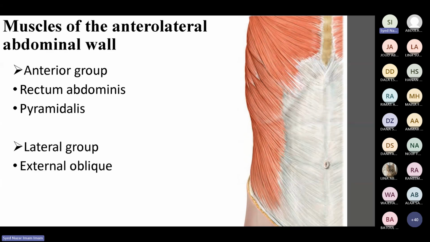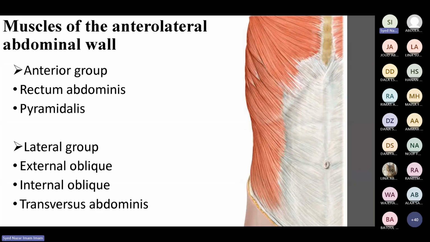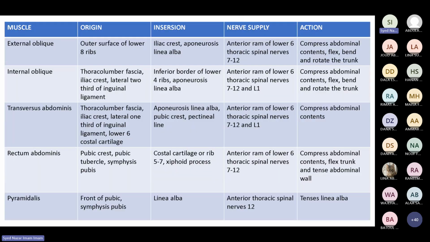Then we have the lateral group. They are oblique. One is external, one is internal, and one is transverse. So we have three lateral group muscles, external oblique, internal oblique, transversus abdominis, and two anterior group muscles, that is rectus abdominis and the pyramidalis. Now, these are the origins and insertions. We are not very fond of asking, but you have to know where these muscles are coming from, what the nerve supply is, and what the action of these five groups of muscles is.